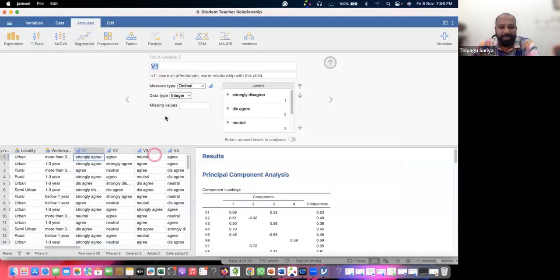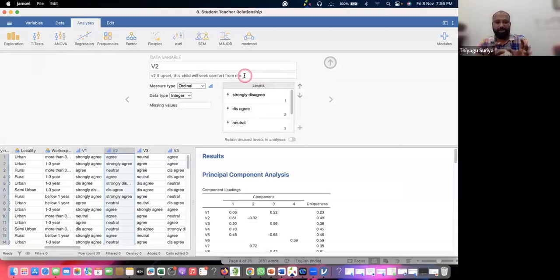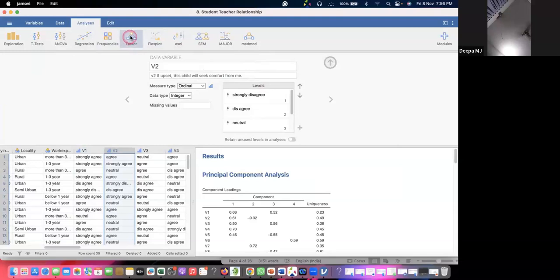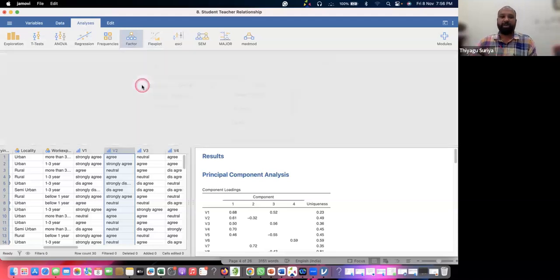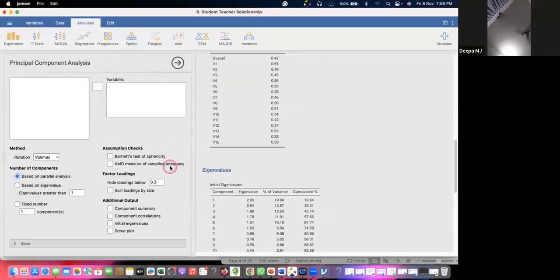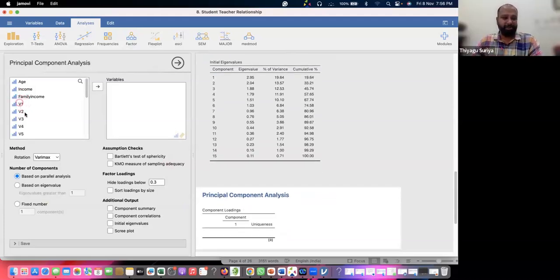Now you can see this. I already typed V1, the item, what is V1, V2. You are able to see the items also. For example, if the child is upset, he will seek comfort from me. This is a student teacher relationship. Now I'm going to the factor analysis. Go to the principal component analysis. First I'm going to the principal component analysis. Yeah, we have the items only. Keep all the items here.